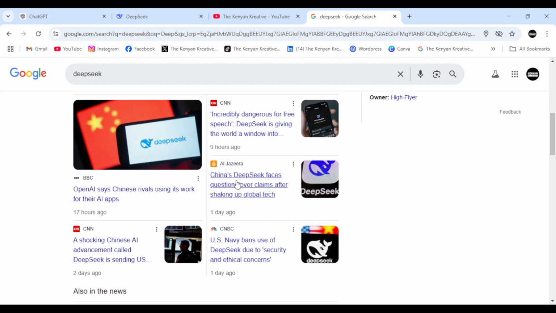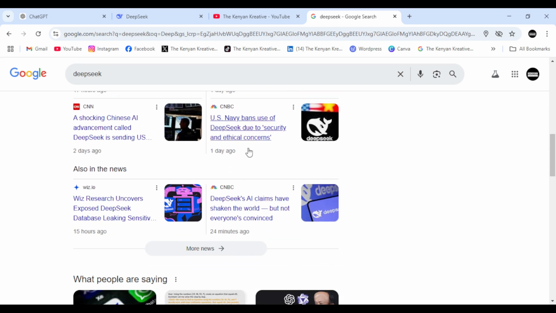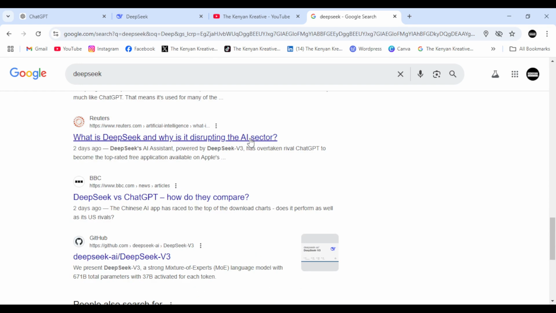And then here it says that China's DeepSeek faces questions over claims after shaking up global tech. And there have also been allegations of security issues or privacy concerns. Alright, so you can see it's all trending in the news. It's been quite popular this week.